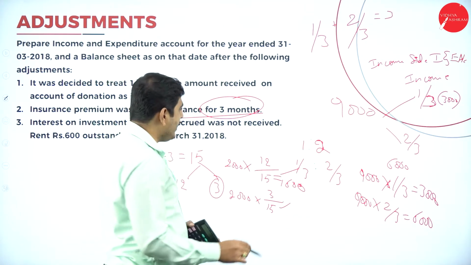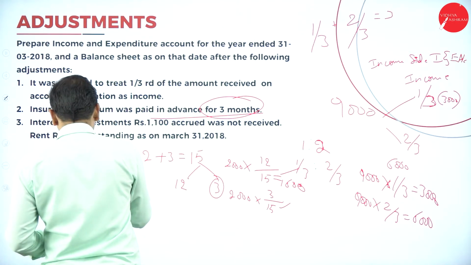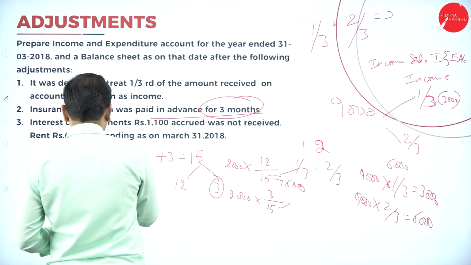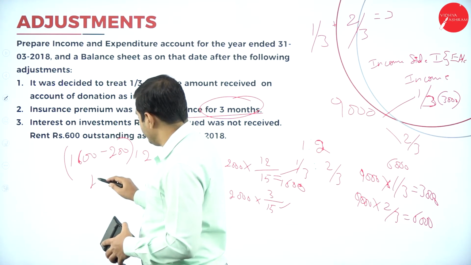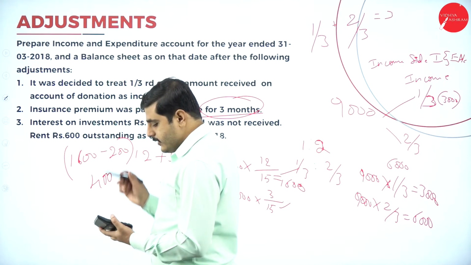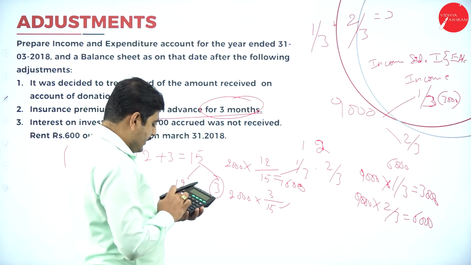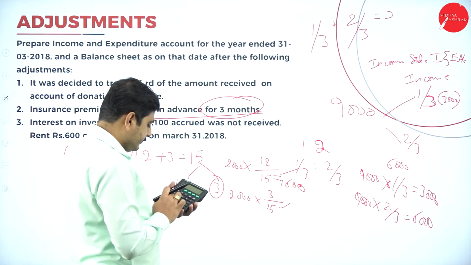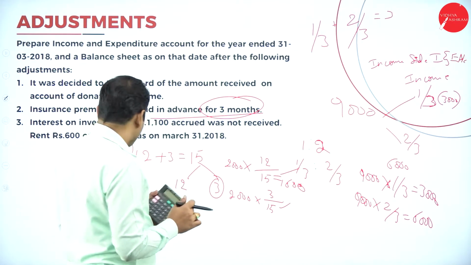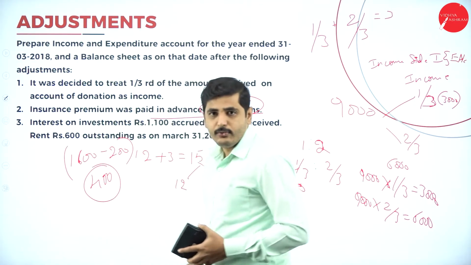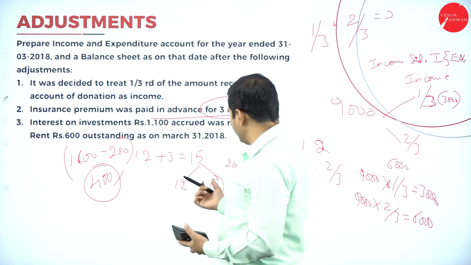Actually how much do we have to pay? 1600 rupees. But how much have we paid? We have paid 2000. How much extra have we paid? Extra 400 rupees. Otherwise you can also calculate it like this: 2000 into 3 divided by 15, so you'll get 400. Same amount. So this is also correct. Whichever is easier for you, you can do that.